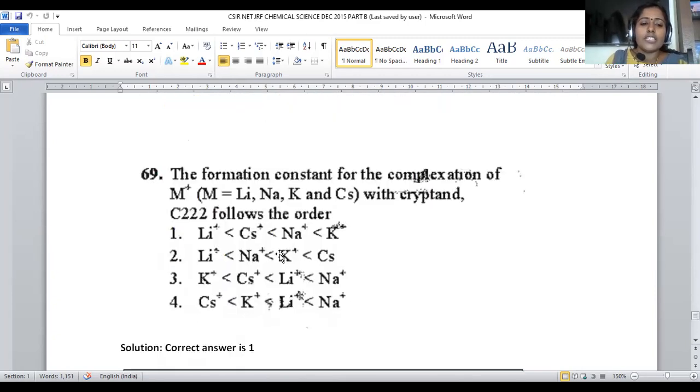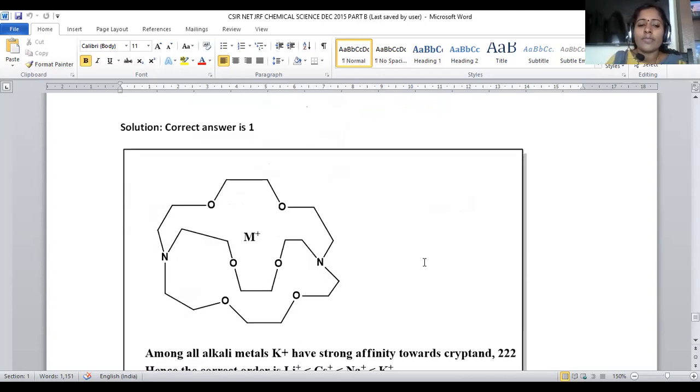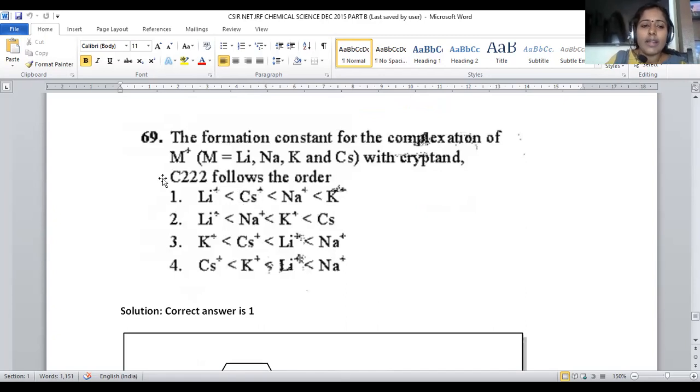Let us move on to question number 69. The formation constant for the complex M plus with a cryptand C222 follows the order. Formation constant mainly depends upon the stability of the complex formed. Where the stability is more, there the formation constant will be more. This is a cryptand.